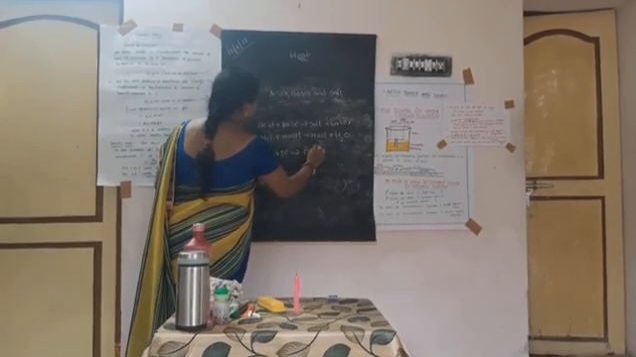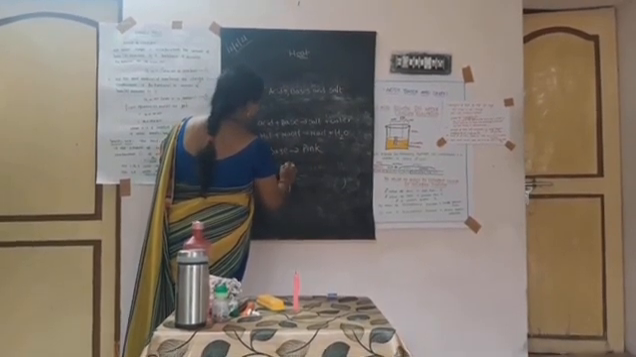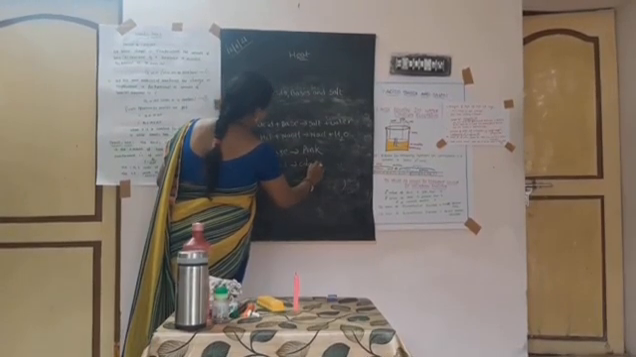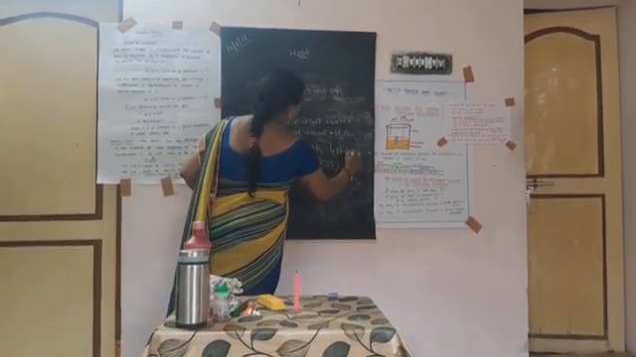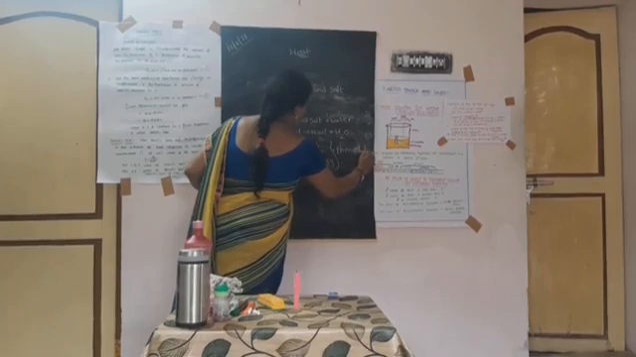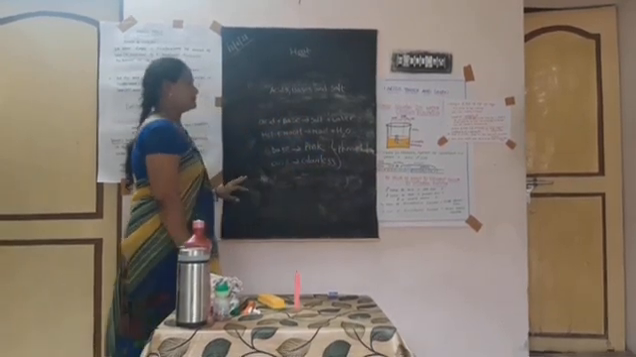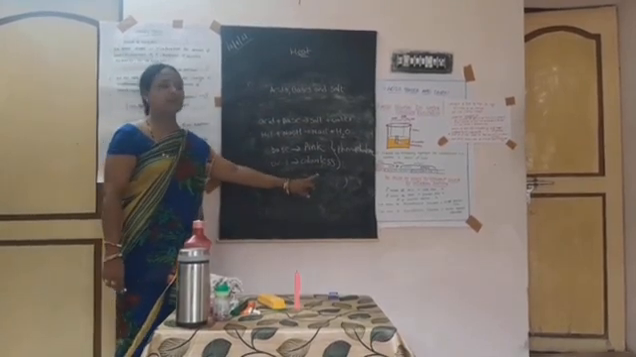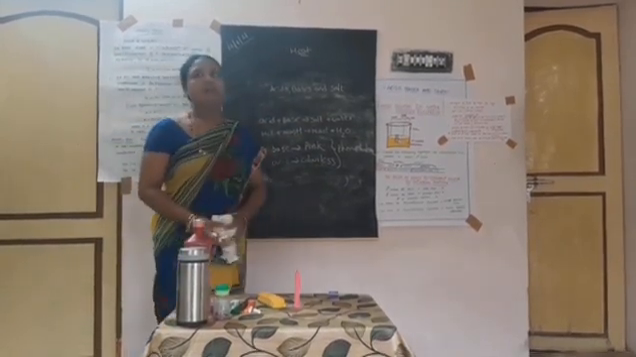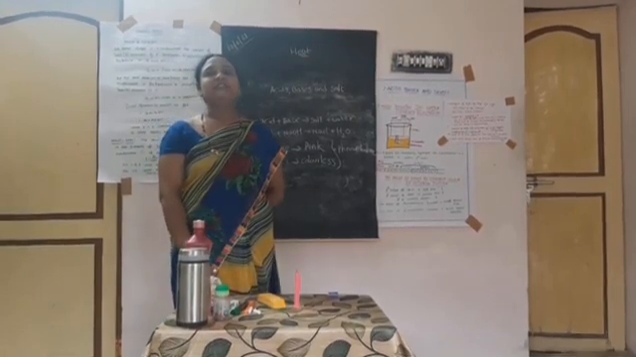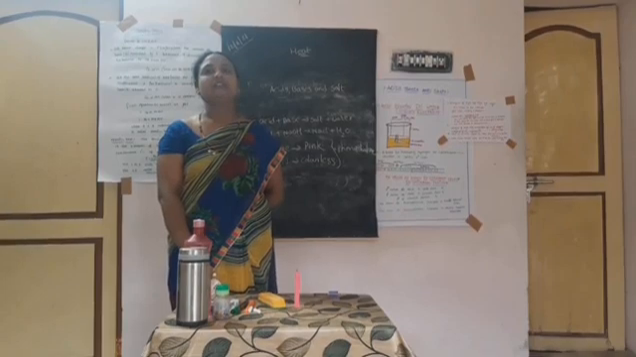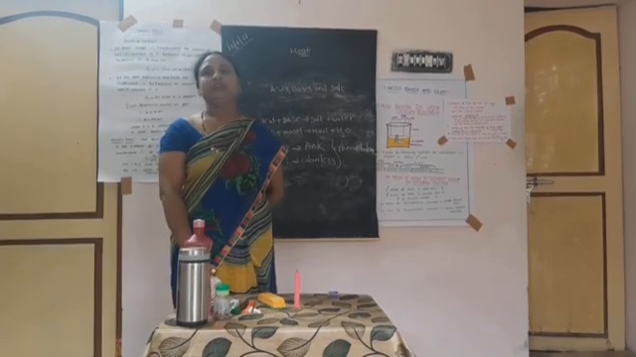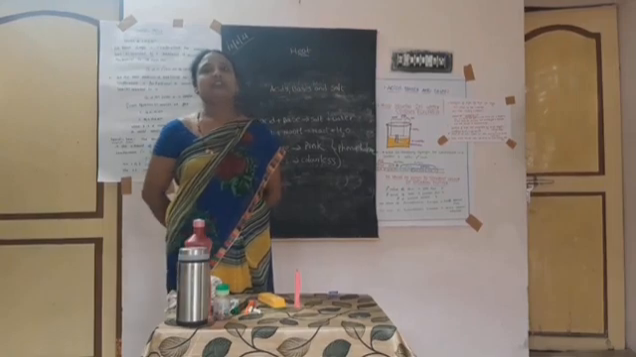Base is pink, acid is colorless with phenolphthalein. Now methyl orange. The color of methyl orange indicator in acid solution is red. The color of methyl orange indicator in base solution is yellow.